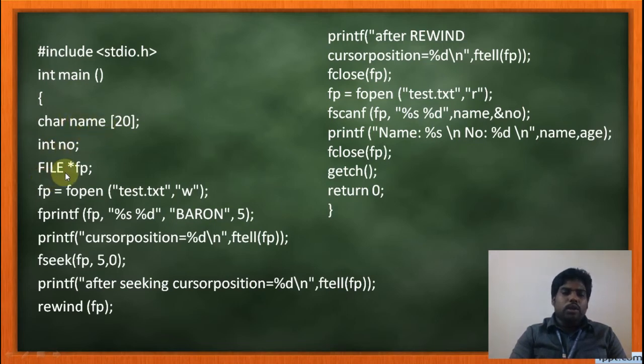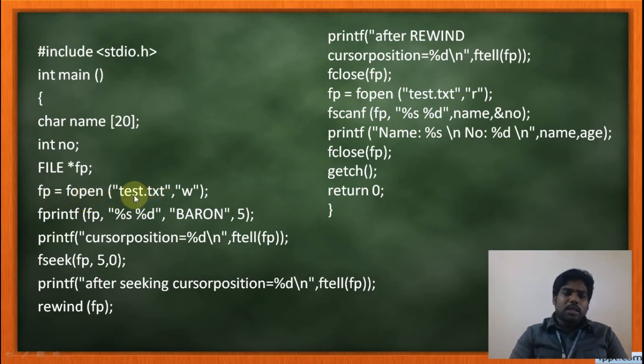Then as I am going to use the file concept, I am using the predefined structure FILE. Always it should be in caps because it is a predefined structure. Then this is the file pointer. What's the use of this file pointer? The file pointer is used to hold the address of the file. Now I am opening the file. fp equal to fopen of test.txt.